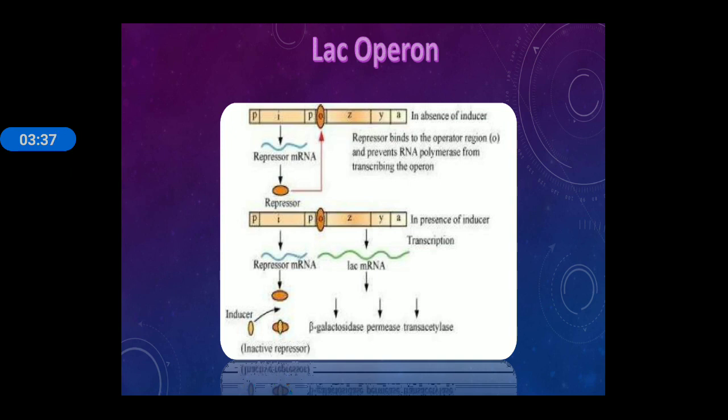Z synthesizes an enzyme known as beta galactosidase, Y synthesizes permease, and A synthesizes transacetylase. This beta galactosidase further breaks down the lactose sugar into glucose plus galactose. Permease provides permeability, and transacetylase removes the acetyl group, or you can say it removes the toxic substance from the cell. This lac operon is generally present in E. coli bacteria. So the inducer will switch on the operon system.